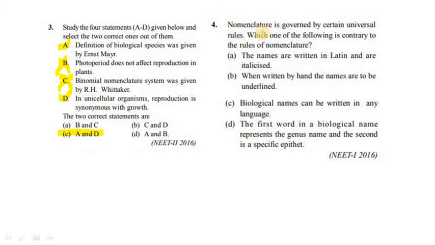Fourth question. Nomenclature is governed by certain universal rules. Which one of the following is contrary to the rules of nomenclature? Option A. The names are written in Latin and are italicized. It is correct. Option B. When written by hand, the names are to be underlined. It is correct. And option C. Biological names can be written in any language. It is wrong. So our option is option C. Next question.